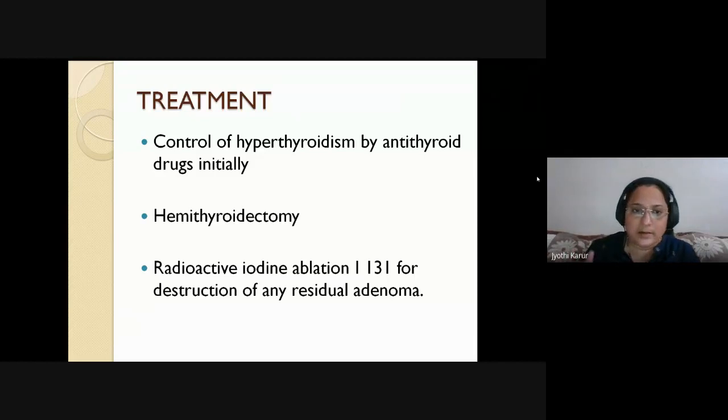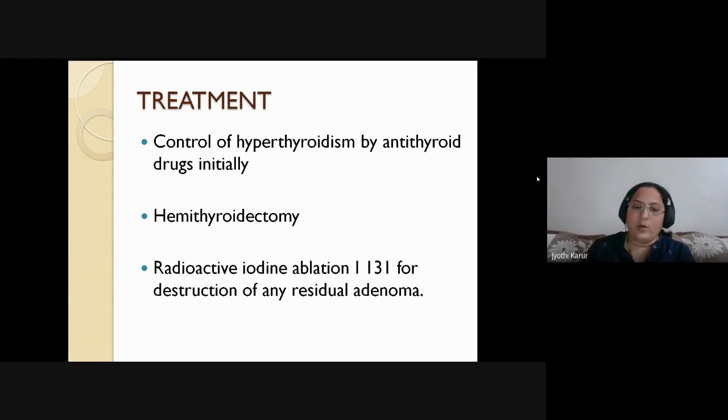Okay. What is the treatment? First is initial control of the hyperthyroidism by the antithyroid drug. And if that is the only toxic nodule, you can go ahead and do the hemithyroidectomy. Or if it is very small, you can directly go ahead with the radioactive iodine ablation, either to destroy that nodule, or if there is any residual nodule left, you can ablate it with the iodine 131.